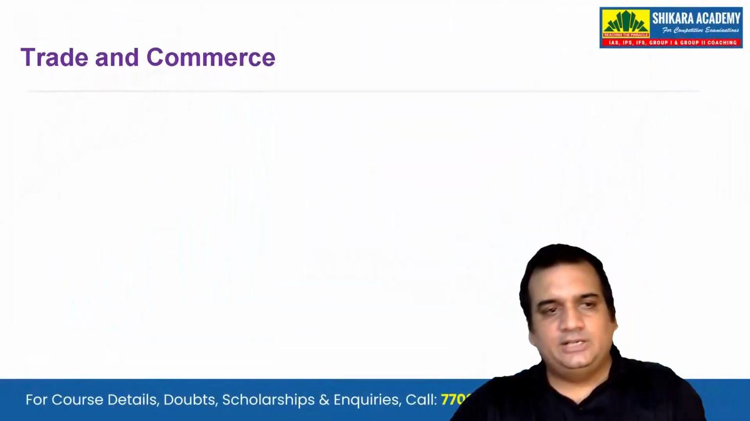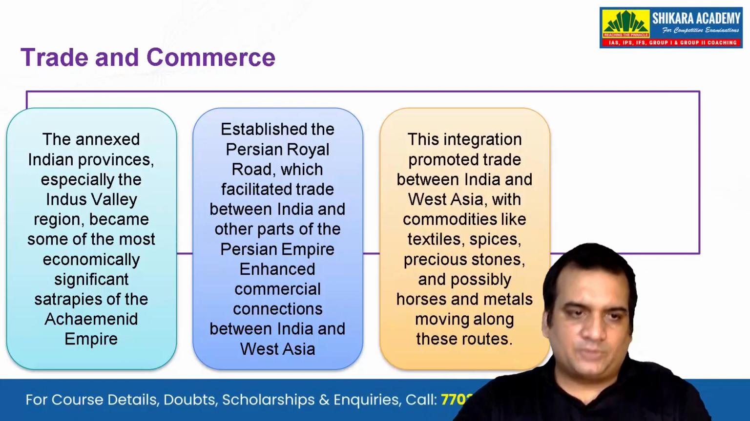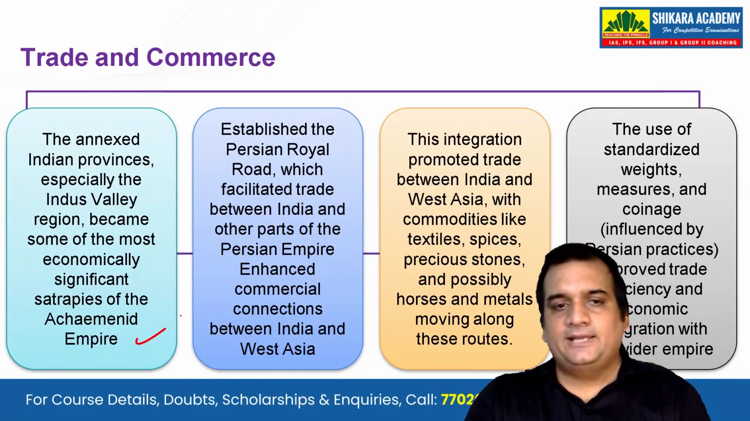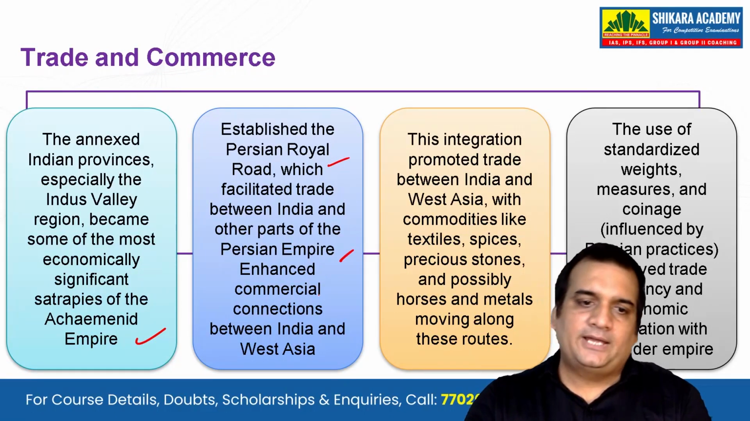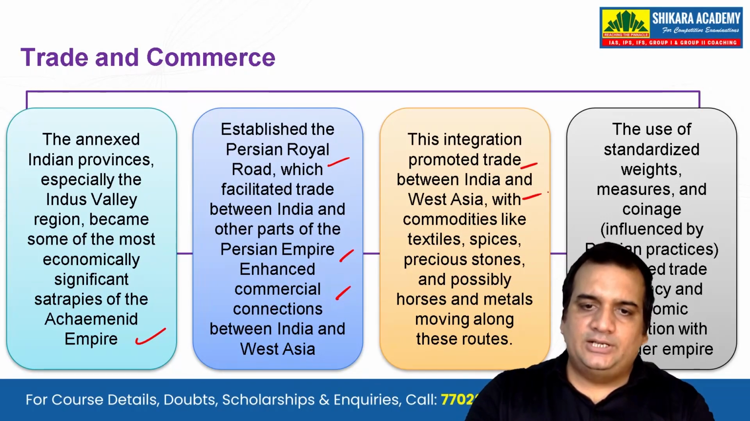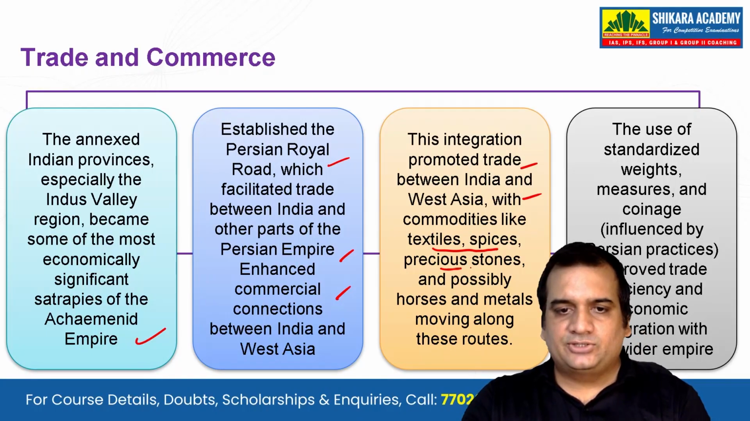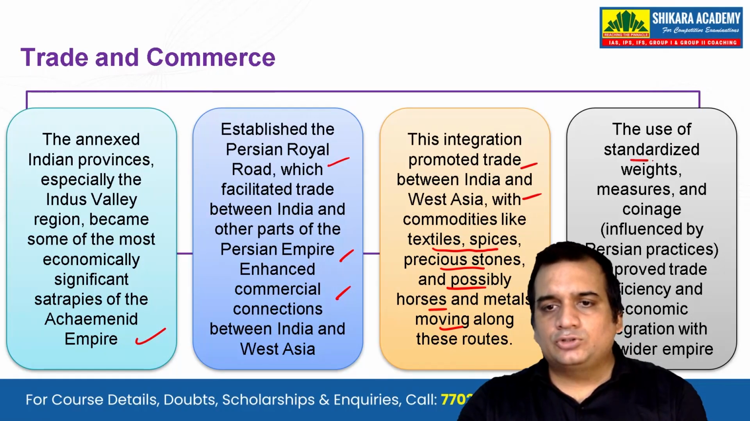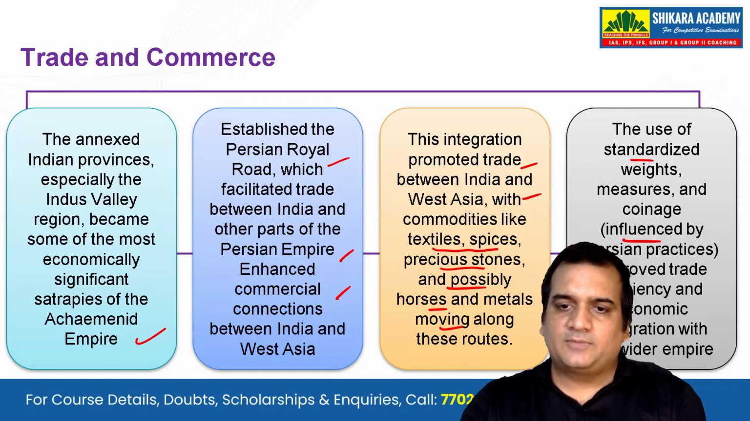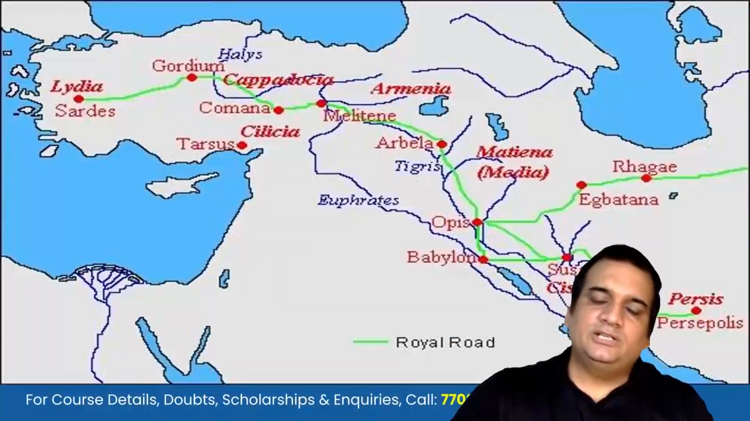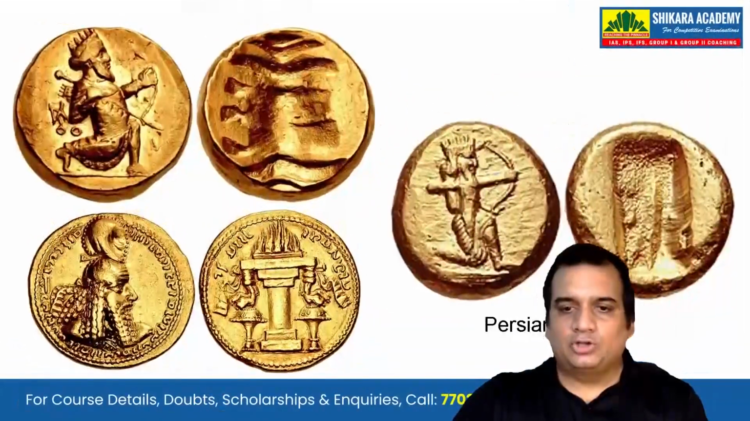Trade and commerce: they annexed Indian provinces, especially the Indus Valley region, which became some of the most economically significant satrapies of the Achaemenid Empire. They established the Persian Royal Road, which facilitated trade between India and other parts of the Persian Empire, enhancing commercial connection between India and West Asia. This integration promoted trade with commodities like textiles, spices, precious stones, and possibly horses and metals moving along these routes. The use of standardized weights, measures and coinage influenced by Persian practices improved trade efficiency and economic integration. Okay, so we have seen a lot of these Persian coins have been found in the northwestern part of India.